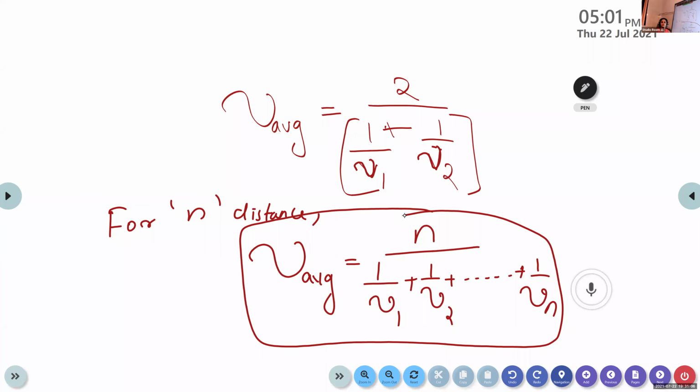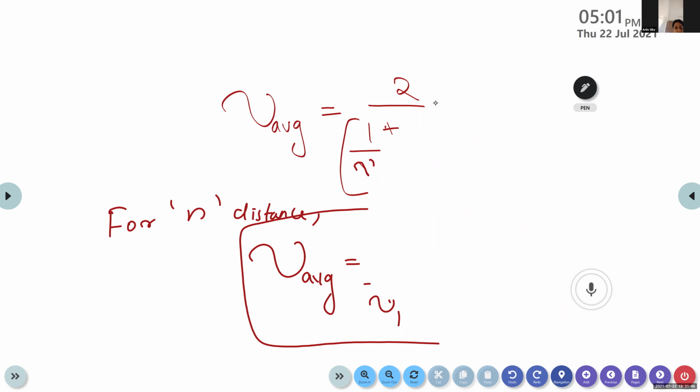So average speed for 2 distances is given by v average is equal to 2 divided by 1 by v1 plus 1 by v2. Similarly, if we have 3 distances, we can use the equation v average is equal to 3 divided by 1 by v1 plus 1 by v2 plus 1 by v3. Similarly, for n distances, the average speed can be calculated by v average is equal to n divided by 1 by v1 plus 1 by v2 plus etc. plus 1 by vn.